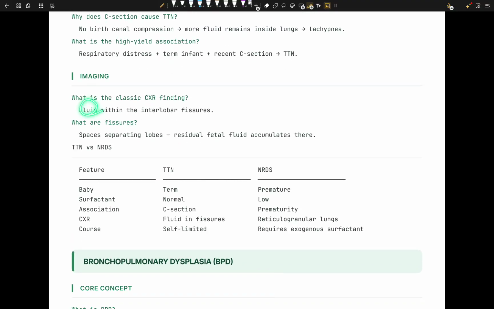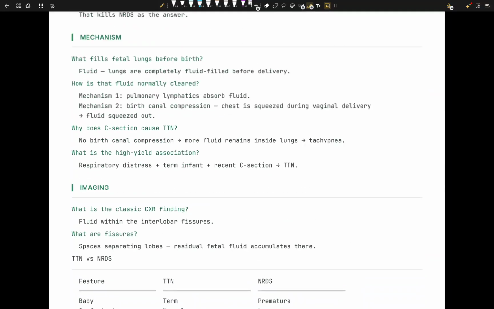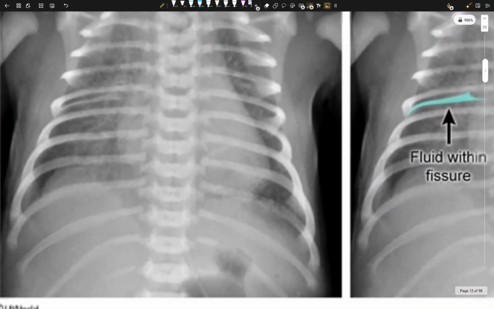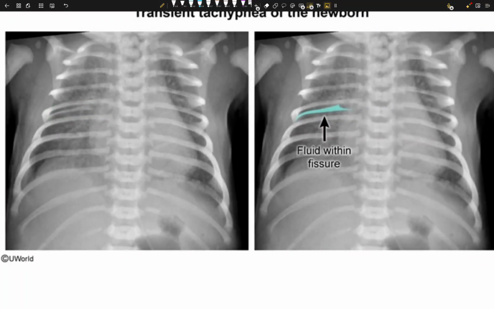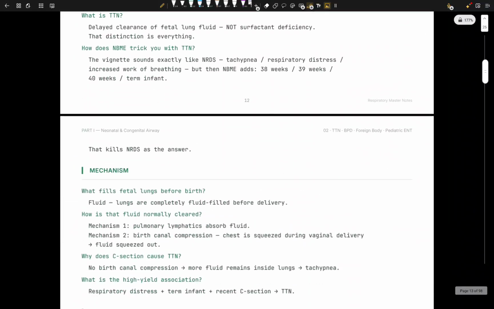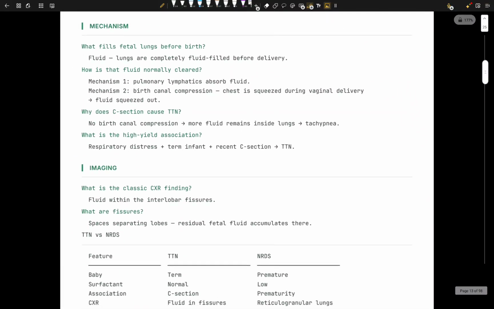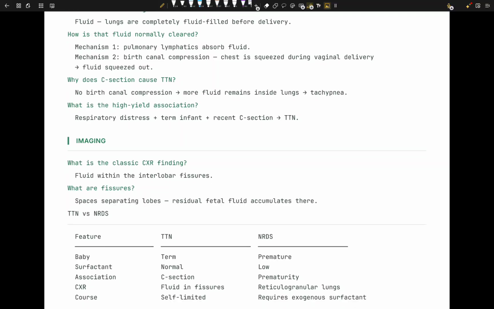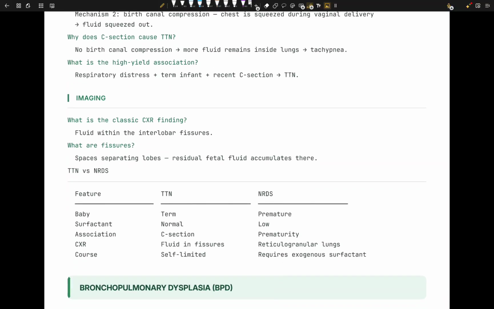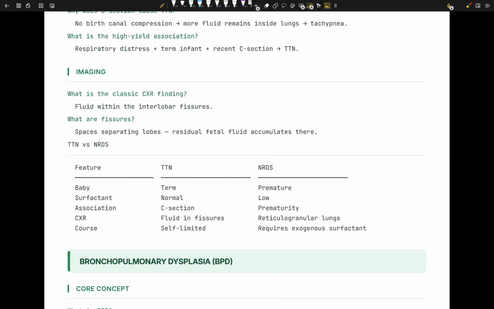We're going to see fluid within the interlobar fissure. We have to see this thing. This is a fluid within the fissure of the lung. Sometimes I get tired of speaking. I mean, right now I'm getting tired. What are the fissures? Cool question. I mean, people should know. A fissure is just the space separating the lung lobes, right? Residual fetal fluid accumulates there, right?